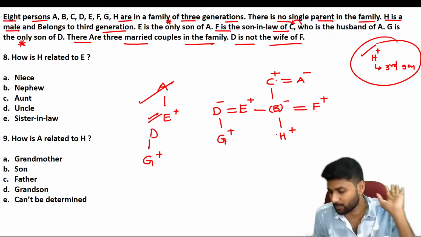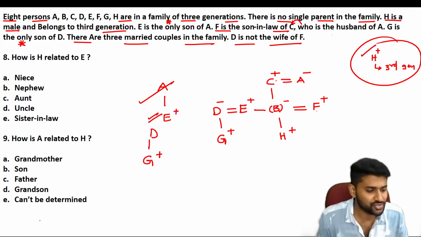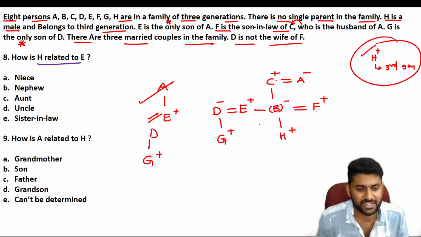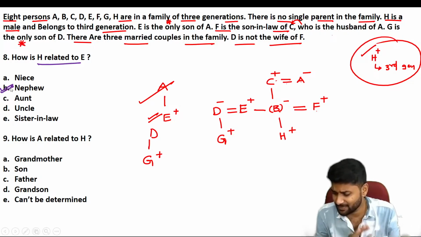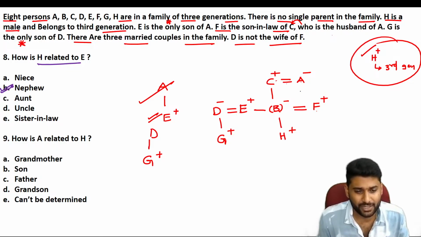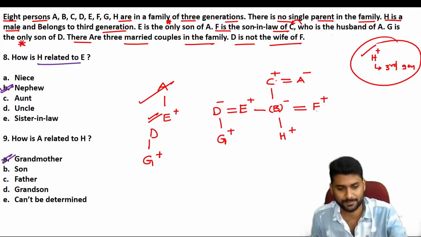That is the only one possibility we have. Once you're done with the diagram, guys, just go through these questions. How is H related to E? H is nephew. Remember, sibling's children: male is nephew, female is niece. How is A related to H? A is the grandmother.